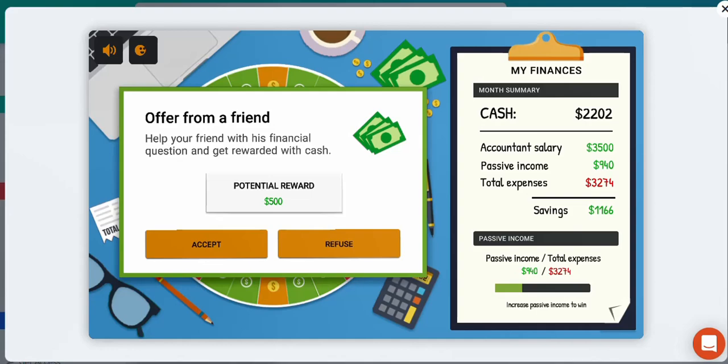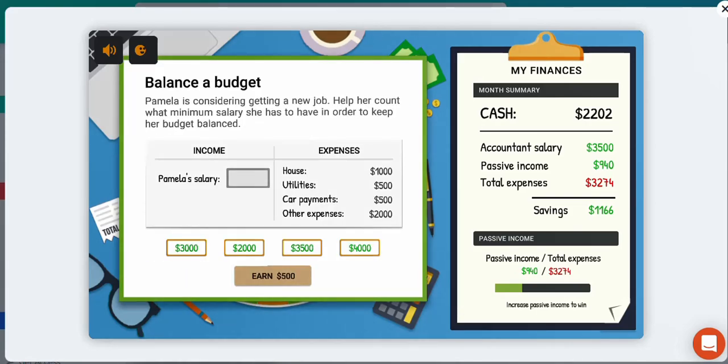Okay, offer to help a friend, definitely will help them. Okay, so we've got salary here, we've got expenses, so we need to balance the budget. So 1 plus 5 plus 5 is 2 plus 2 is 4, so $4,000 balance the budget.